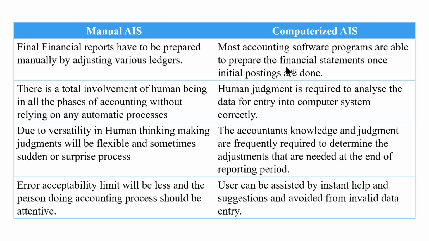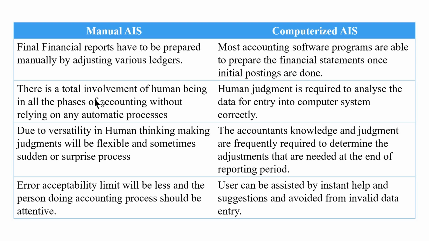In case of computerized AIS, the financial statements will change after each voucher entry in the accounting software. This particular facility is not available in the manual accounting system.